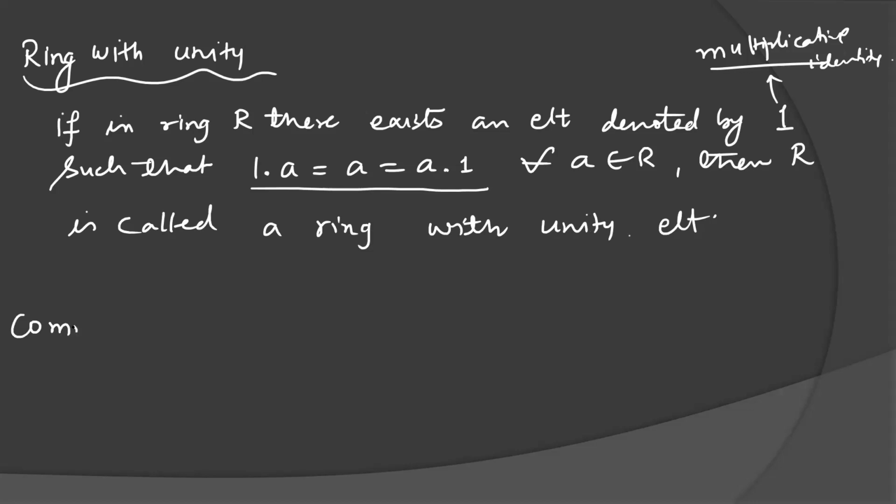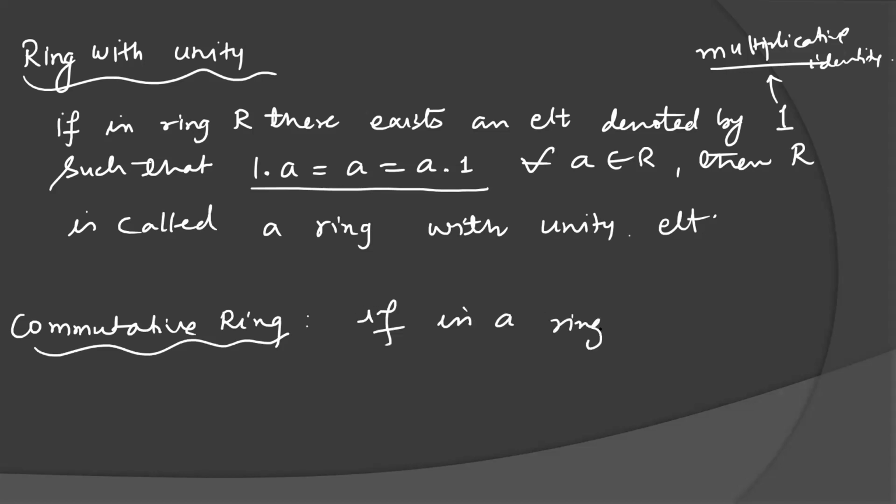Next is commutative ring. If in a ring R commutativity holds with respect to the multiplication operation, then the ring is said to be a commutative ring. Let's see some elementary properties of ring.